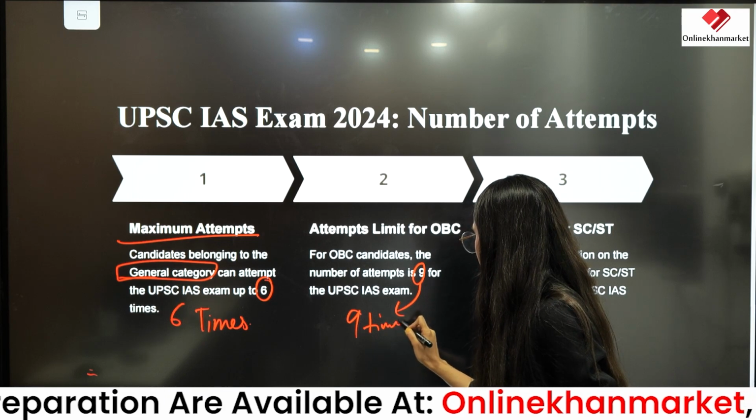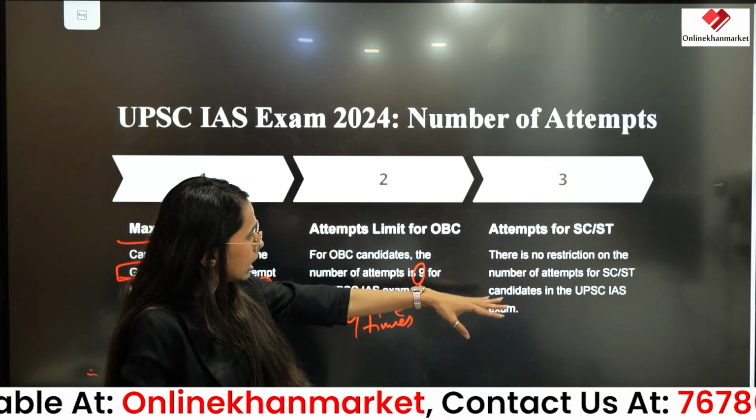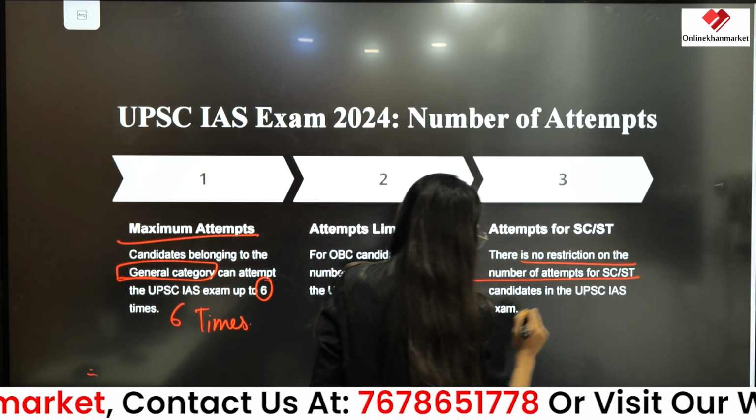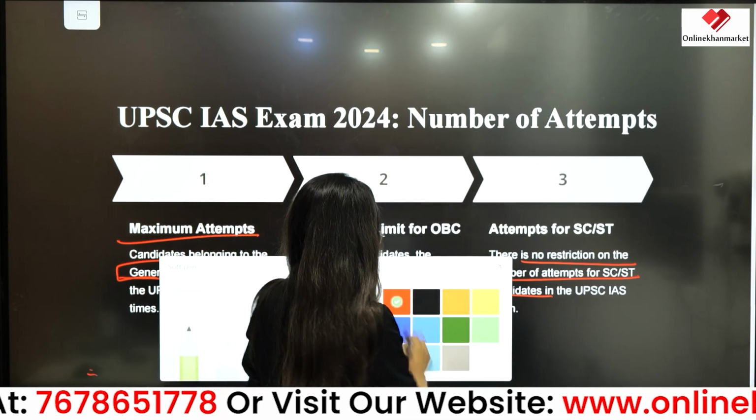And for SC and ST candidates, there is no restriction on the number of attempts. So we are going to move further with this information.